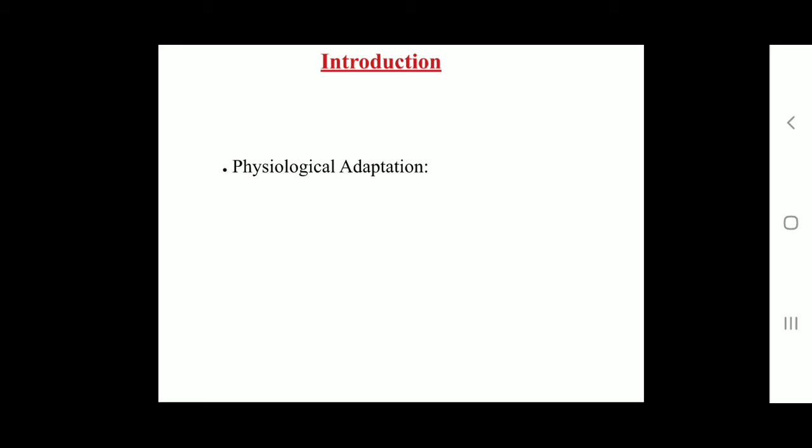This is due to the fact that the plants growing in each of the two habitats are fully adapted to live in those habitats. Okay, in terms of water relation, the environment differs from place to place, and so do the plants.